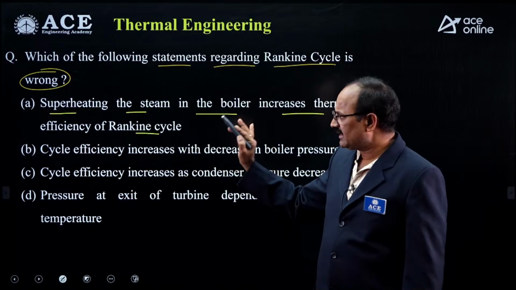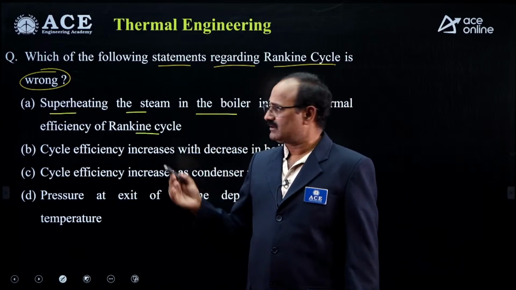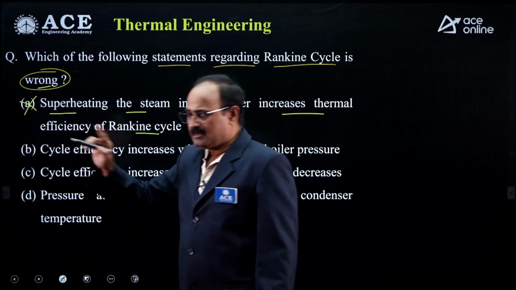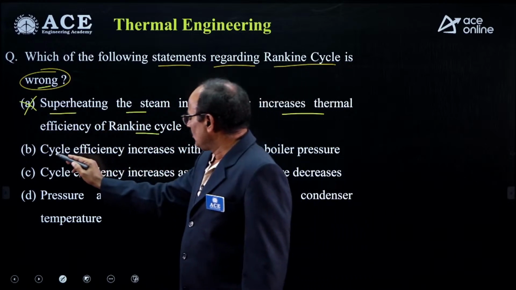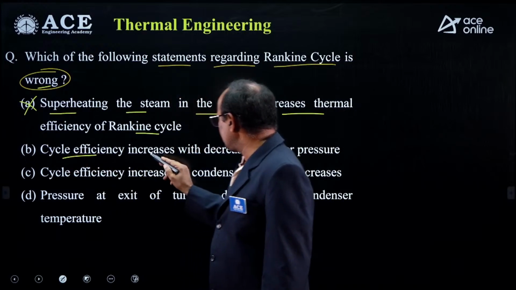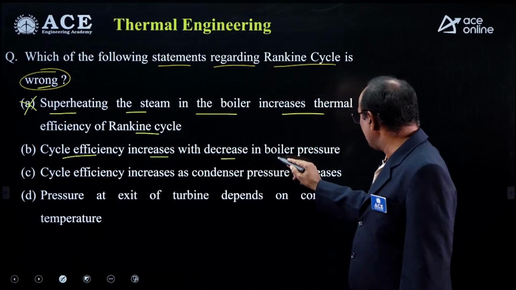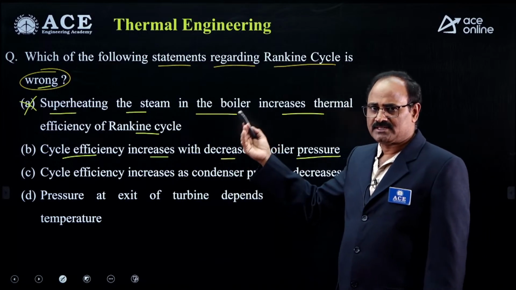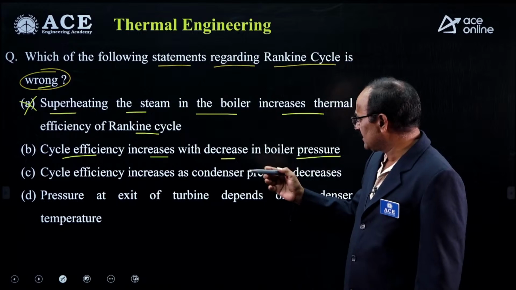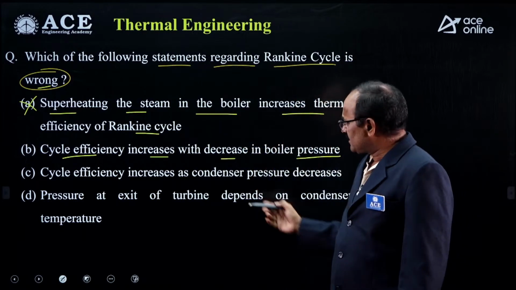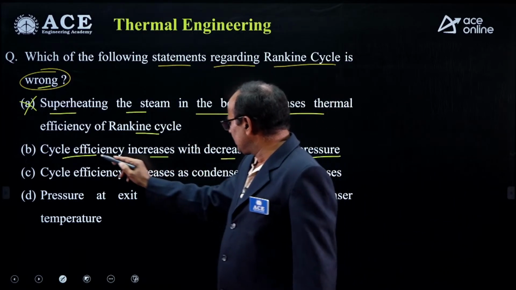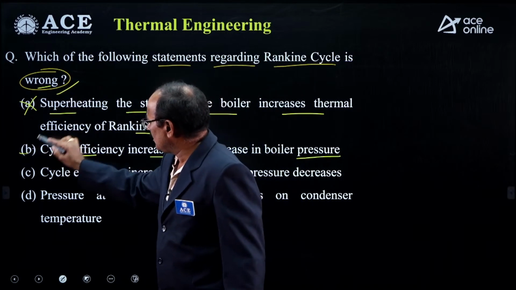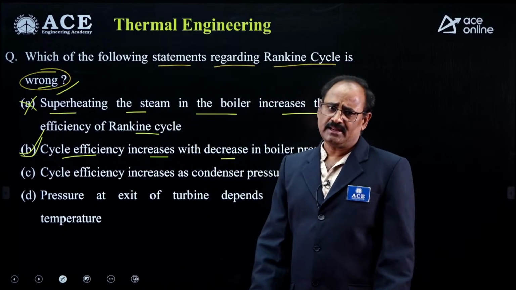Absolutely correct. But a correct statement is not our option; the wrong statement is our option. So this is a correct statement but not the correct option. Look at the second statement: cycle efficiency increases with a decrease in boiler pressure. No. By increasing the boiler pressure, thermal efficiency of the Rankine cycle increases. By decreasing the boiler pressure, thermal efficiency decreases, but it is given as increases. This is a wrong statement. The wrong statement is our option. Option B is absolutely correct.